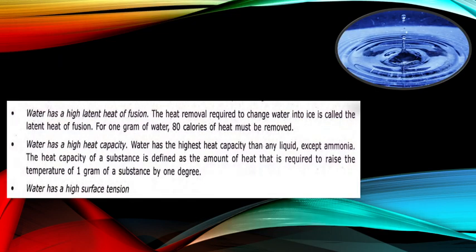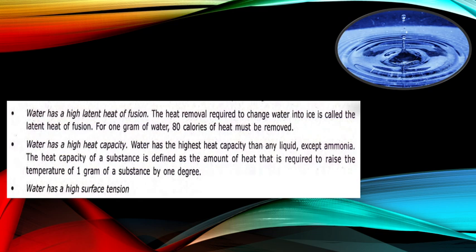Another property of water is that water has a high latent heat of fusion. Latent heat of fusion means the heat removal required to change water into ice. For 1 gram of water, 80 calories of heat must be removed. Water has a high heat capacity.